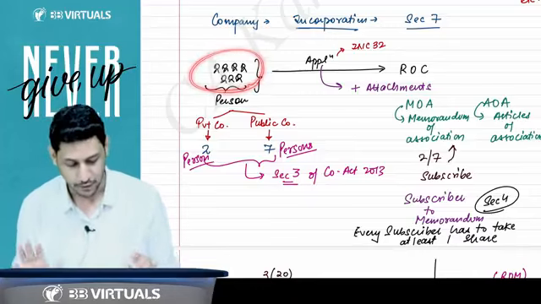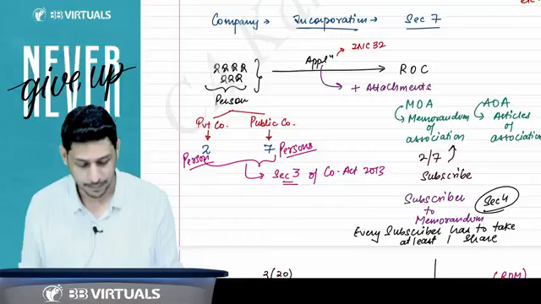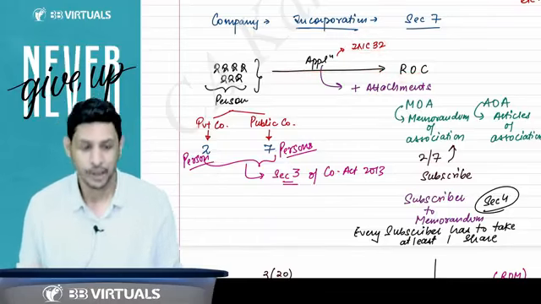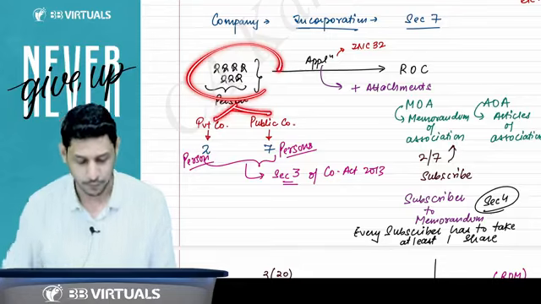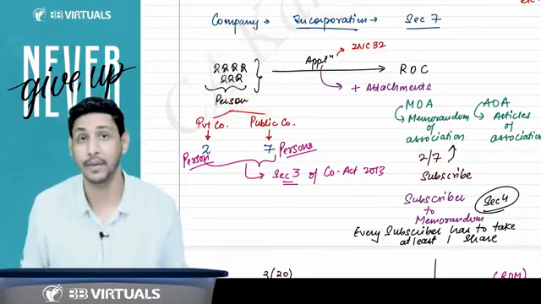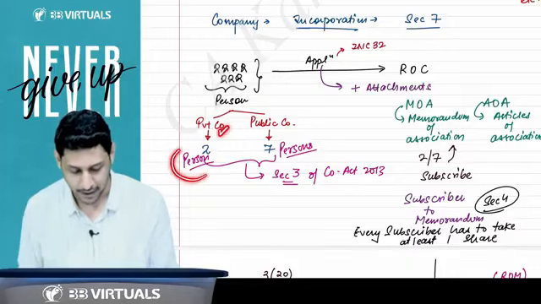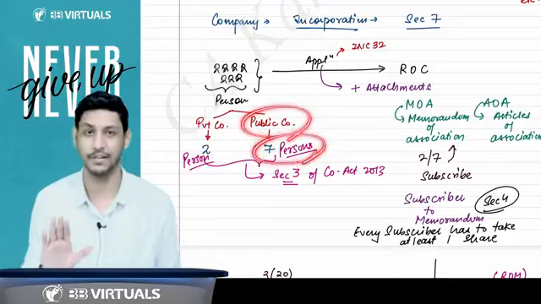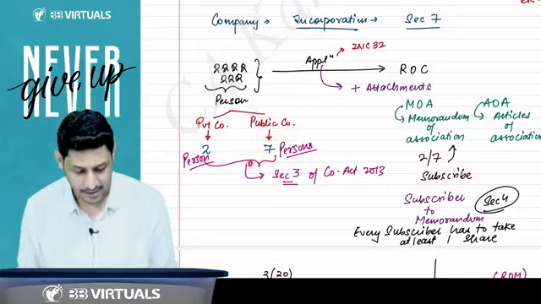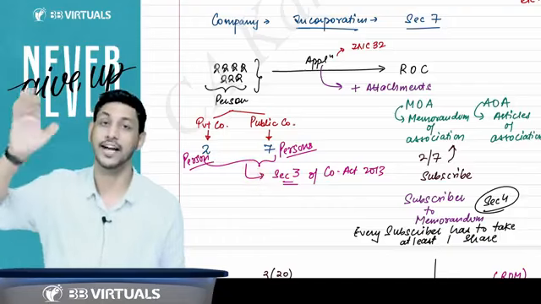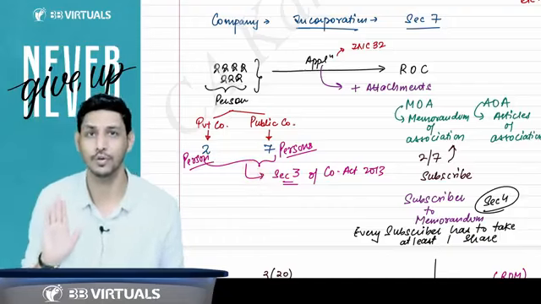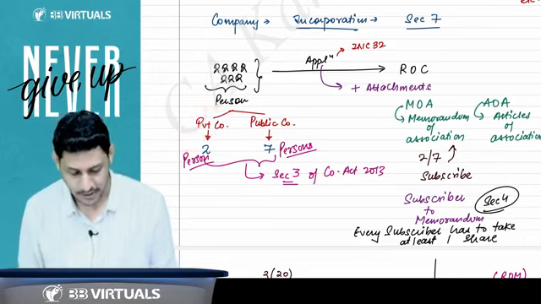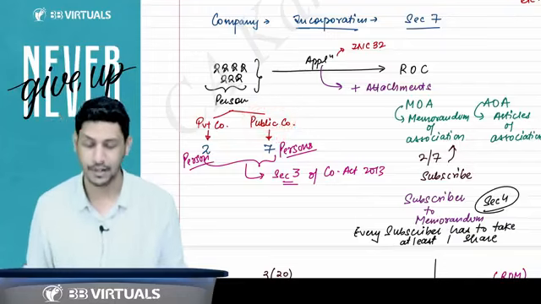There are certain persons who have to incorporate a company, so they will make an application to the ROC in the form number INC 32. Whenever you have to form a company, you will form either a private company or a public company. If you form a private company, then a minimum of 2 persons are required. If you form a public company, then a minimum of 7 persons are required. And this is written in section number 3 of the Companies Act, which we will discuss in chapter number 2 also. So to form a private company, minimum 2 persons are required. To form a public company, minimum 7 persons are required.